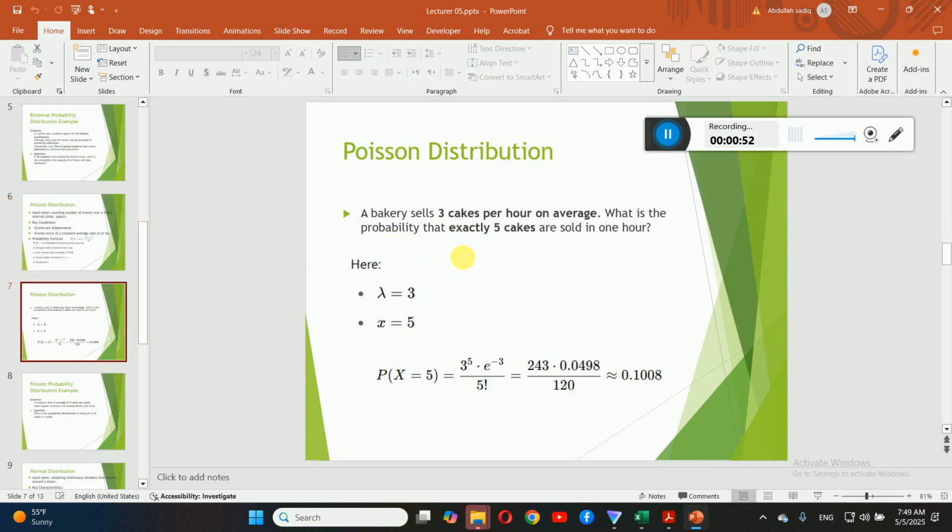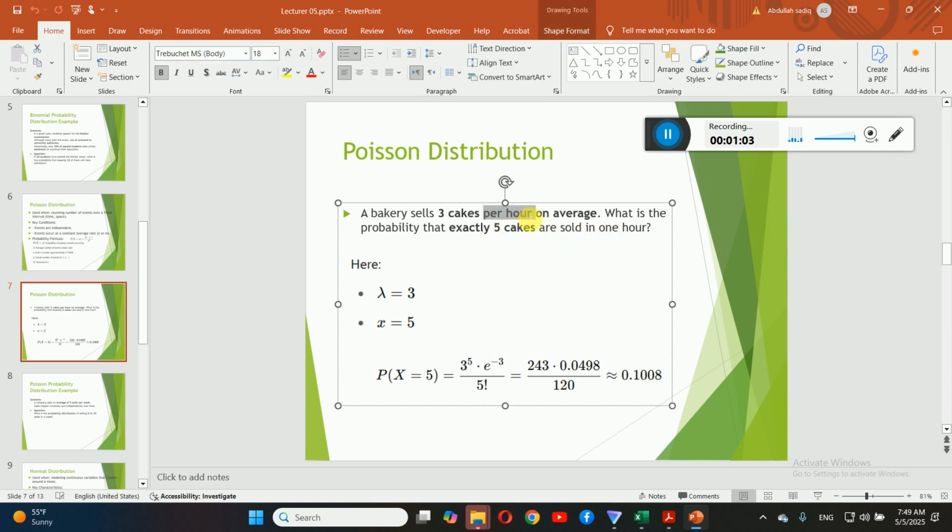Look here. A bakery sells 3 cakes per hour on average. What is the probability that exactly 5 cakes are sold in 1 hour? Now here we are interested about 1 hour. This can be 1 week, 1 month, 1 year, or a fixed interval. So if a bakery is selling 3 cakes per hour, what's the probability that exactly 5 cakes are sold in 1 hour?